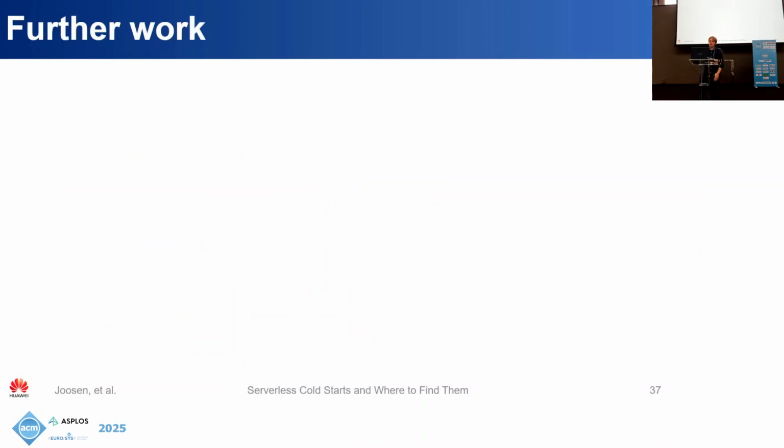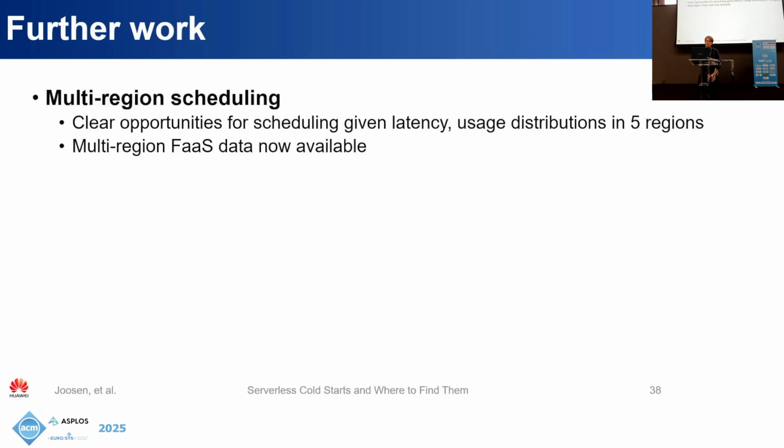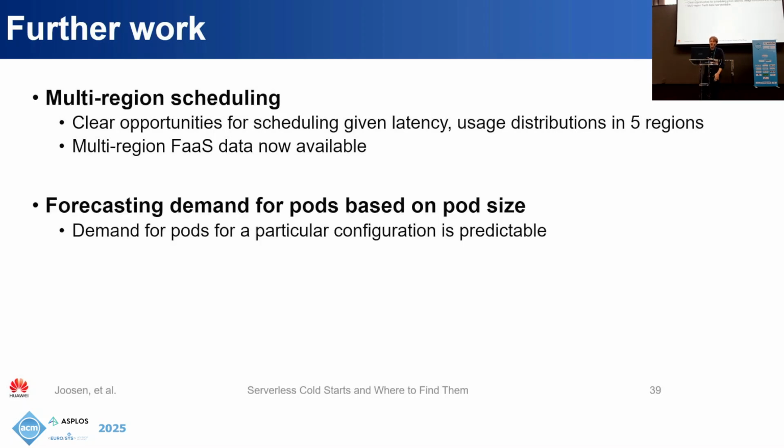So now that we've covered some of these insights from our paper, we want to suggest some further work directions that we think are promising. Multi-region scheduling is one thing we're actively working on. Like I mentioned before, given the distributions of resources and latency, and also the different peak times, we find that it may be beneficial to actually move some of the traffic between regions.